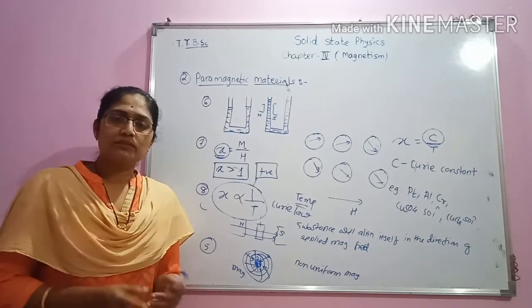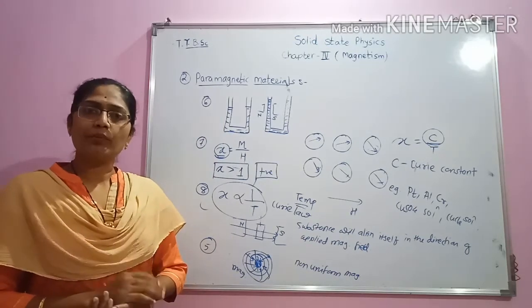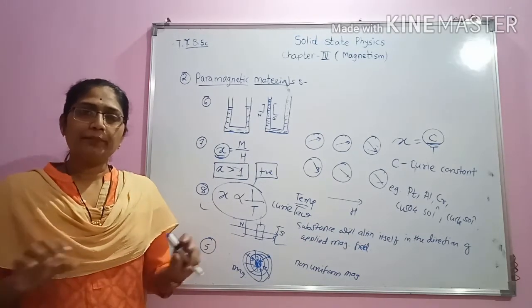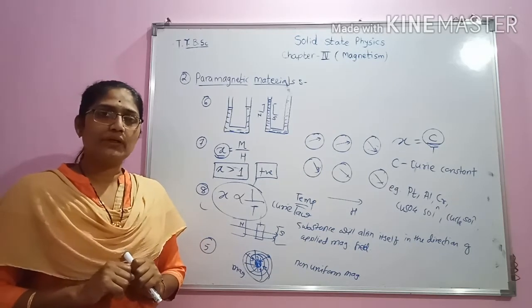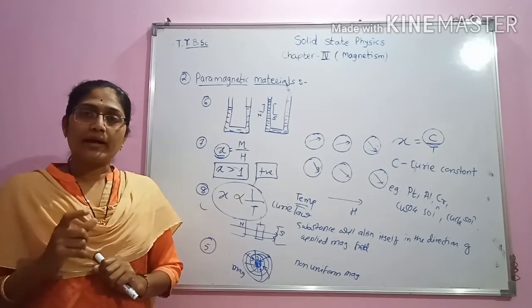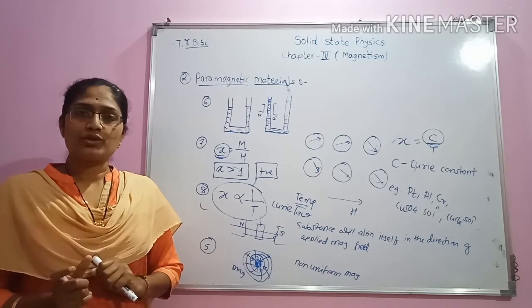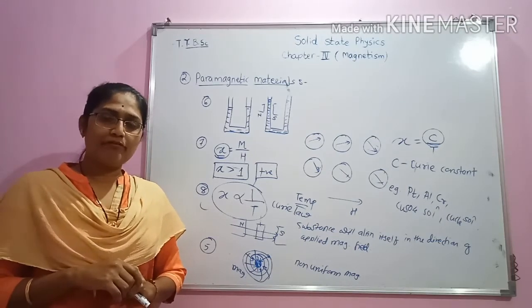If we take a bar magnet made up of this material and keep it in a uniform magnetic field, then it will align itself in the direction of the applied magnetic field.